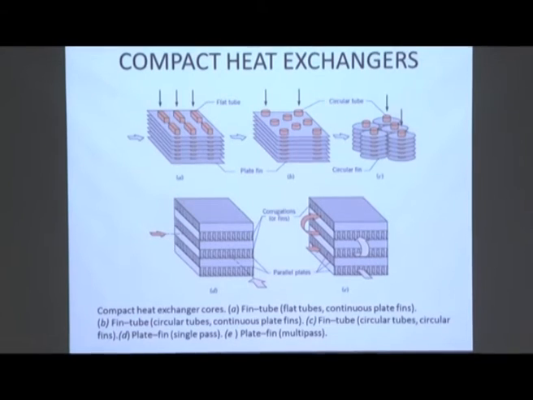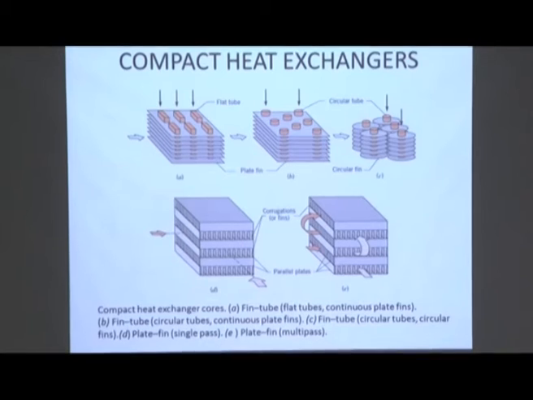Similarly, if we can design a heat exchanger which provides a high surface area but less volume, because the size is very important. If I have a big heat exchanger which has a big surface area, but it is so big that its volume is big, how can I accommodate this? Question of accommodation, the space requirement.